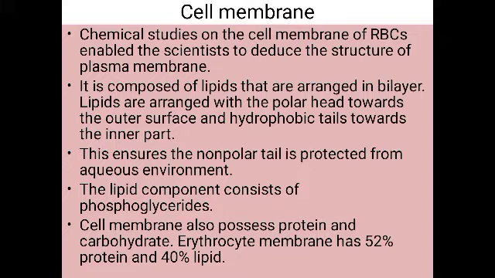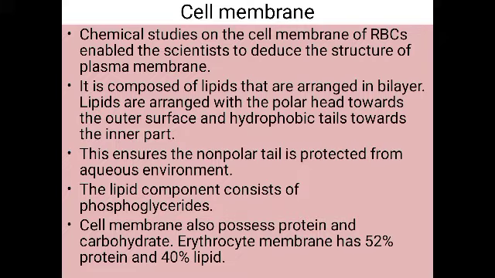Okay. Now when we see about the structure of this, due to the invention of the electron microscope in 1950, the scientists were able to study the detailed structure of cell membrane. In addition to that, the chemical studies of the cell membrane was also done, especially in the human red blood cells. Okay, the chemical study of membrane of human red blood cells enabled the scientists to deduce the possible structure of plasma membrane. Deduce the possible structure means to arrive at the possible structure of plasma membrane.